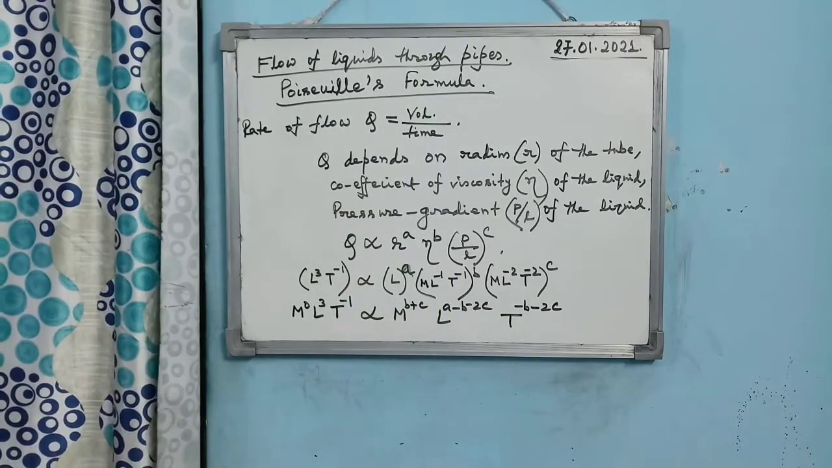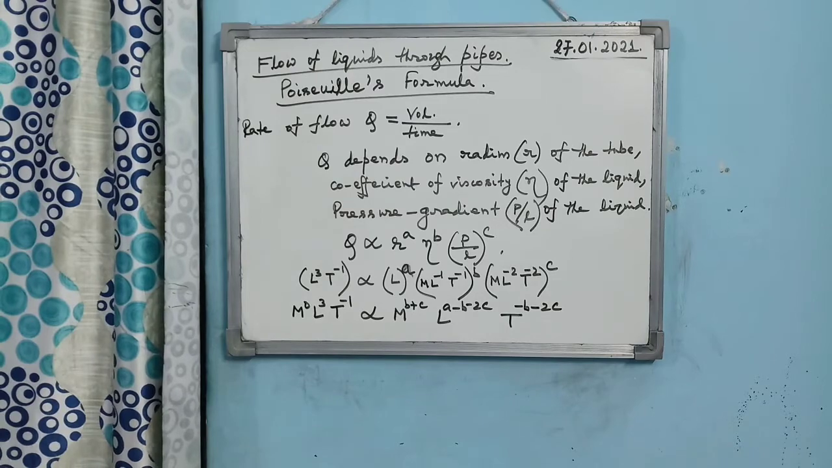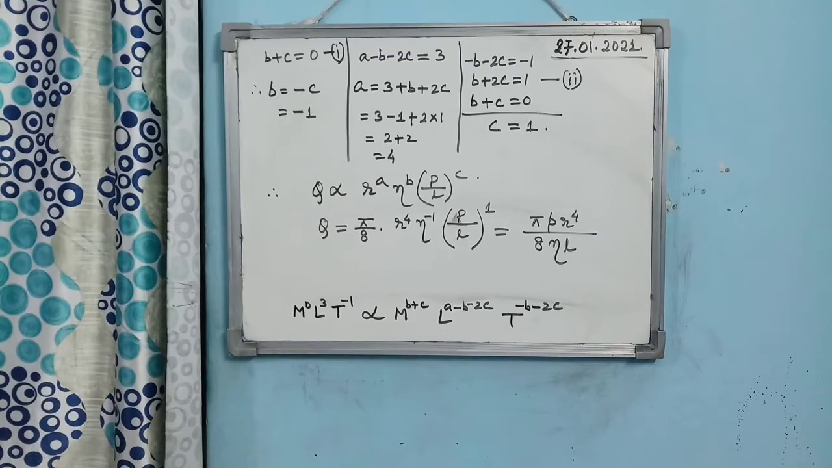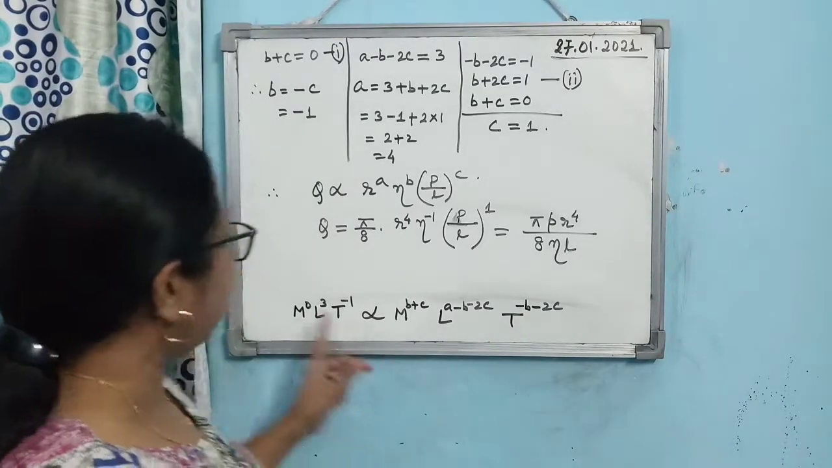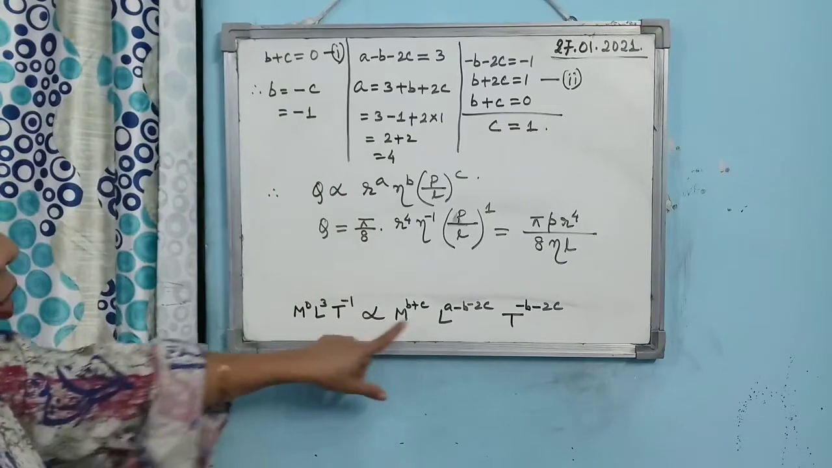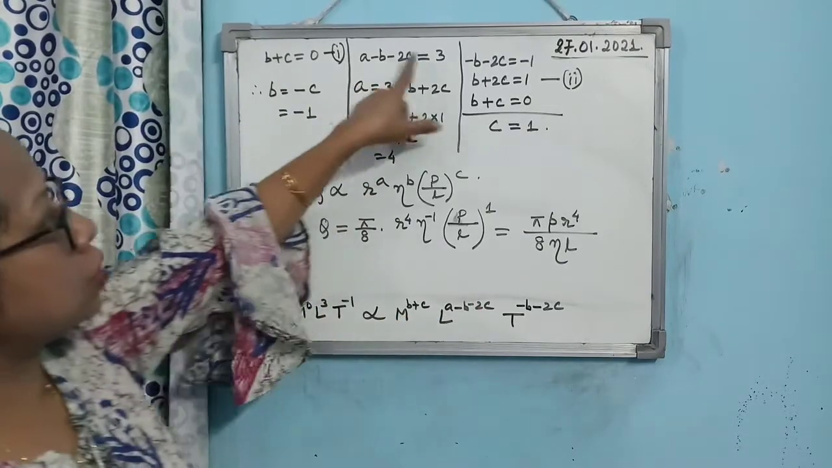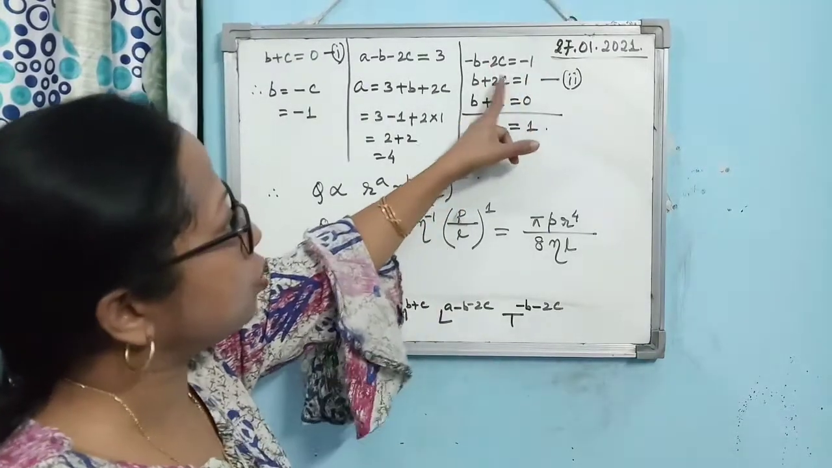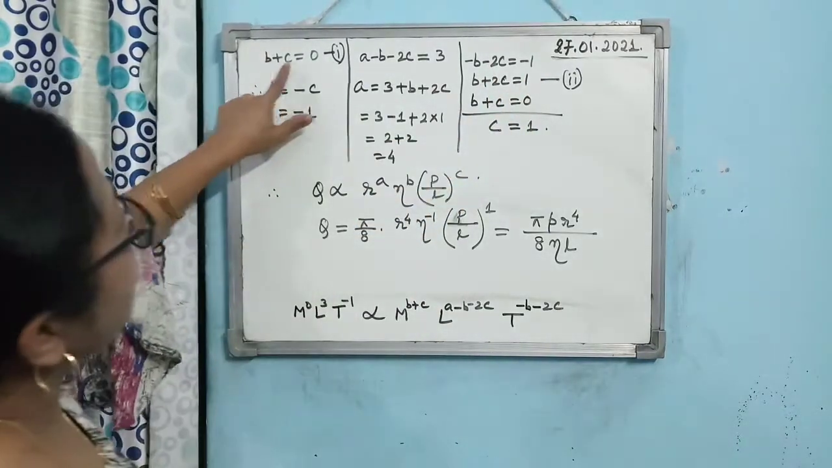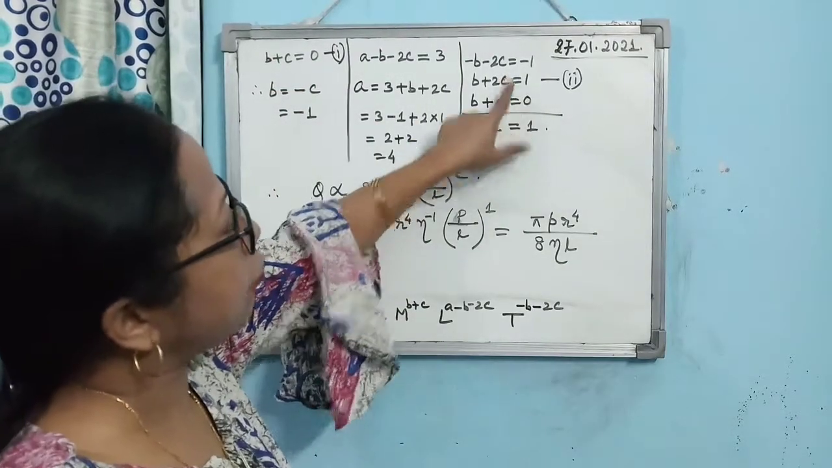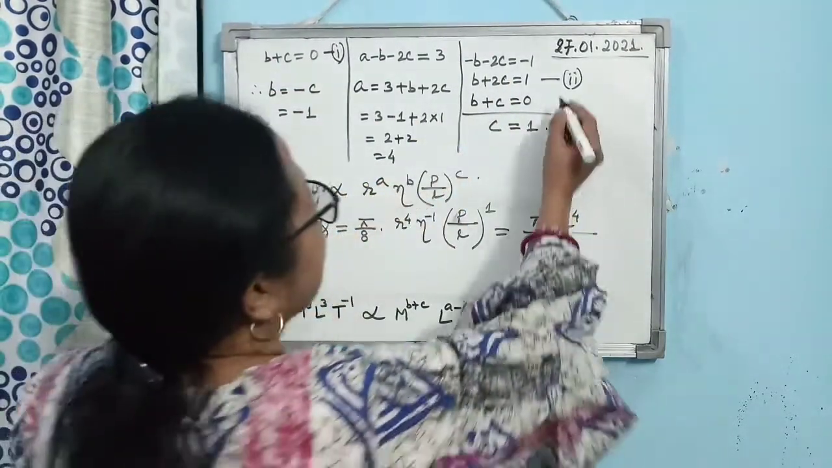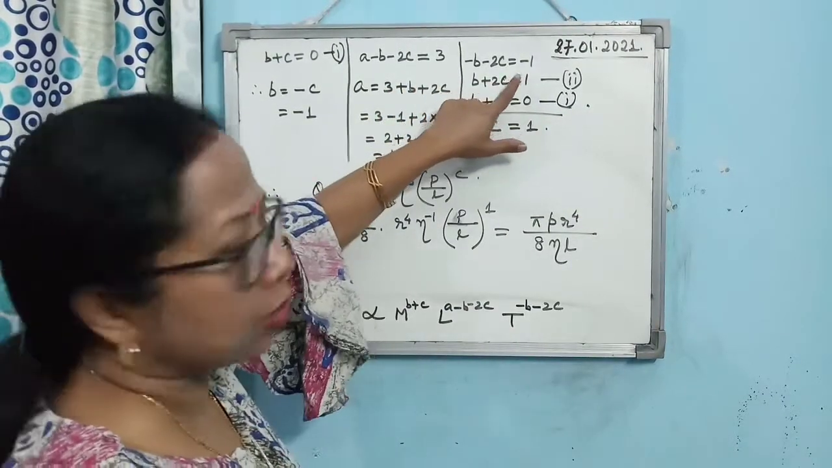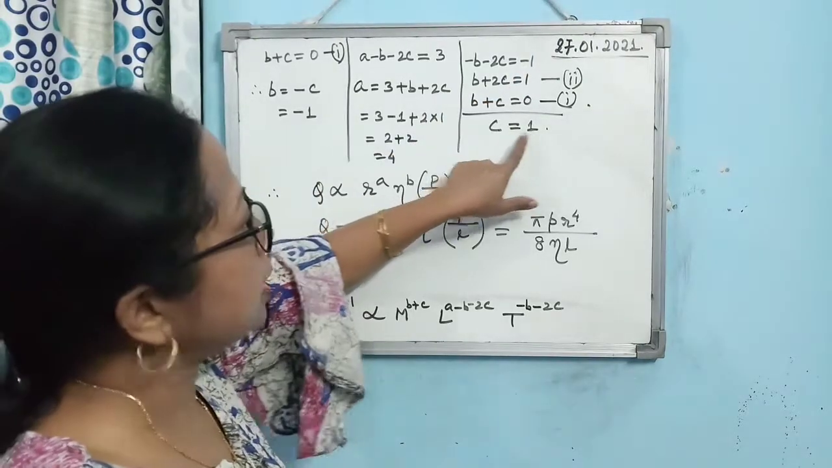Now what do you have to do? You have to equate the powers of M, L, T from both sides. So B plus C equals 0, then A minus B minus 2C equals 3, and minus B minus 2C equals minus 1. So B plus 2C becomes 1, and B plus C equals 0. If you subtract the two equations, 2C minus C will be C, and on the other side you get 1. So C is equal to 1.